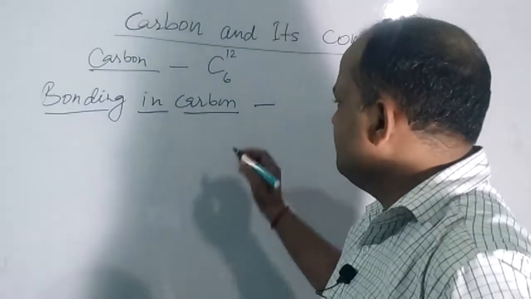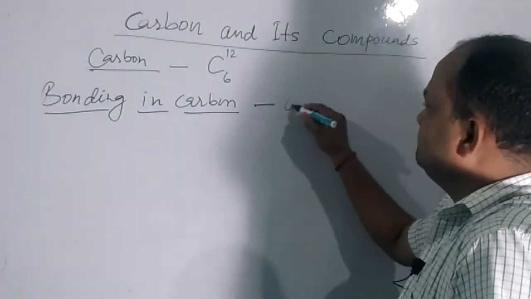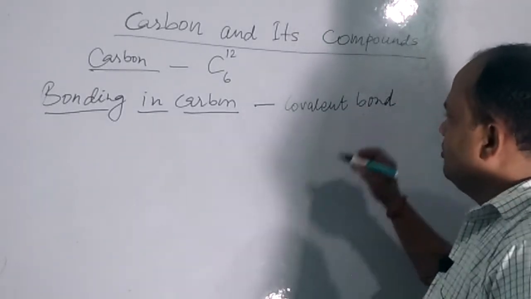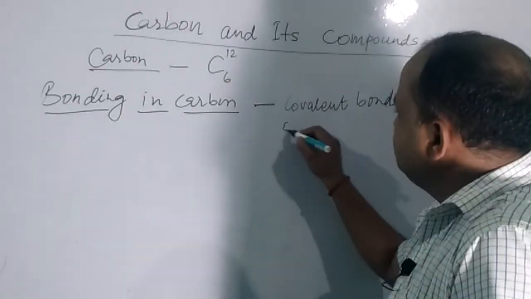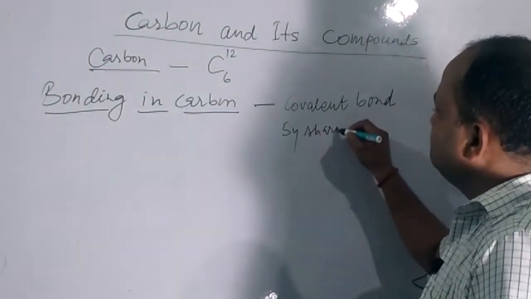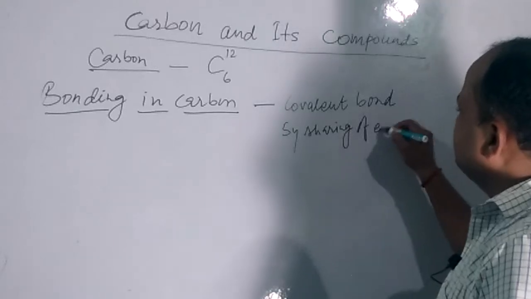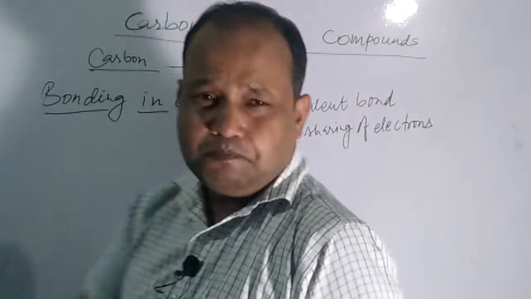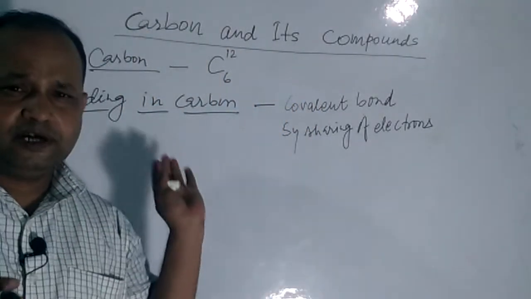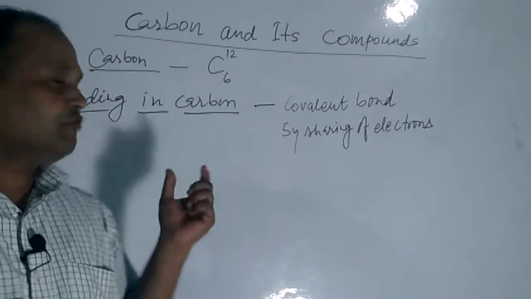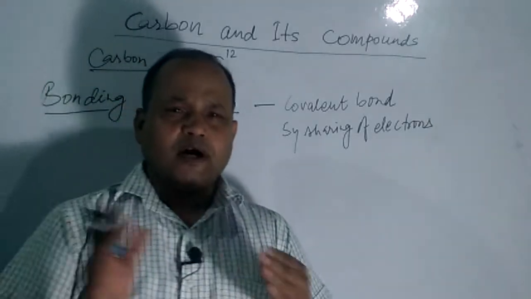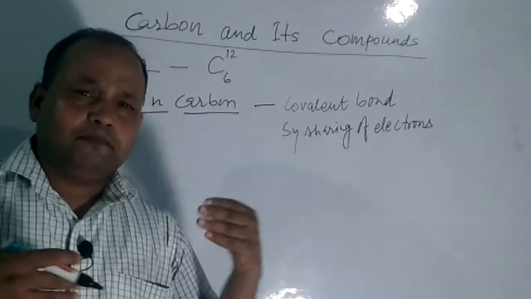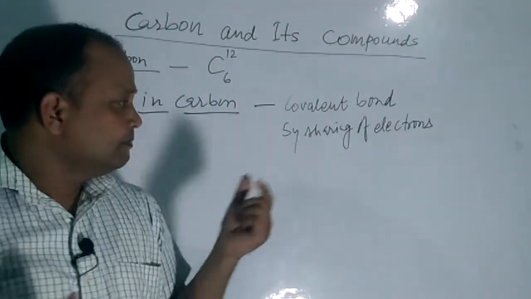Covalent bonds are formed by sharing of electrons. The compounds here are formed by the formation of covalent bonds between carbon and carbon atoms, or between carbon and atoms of other elements, but